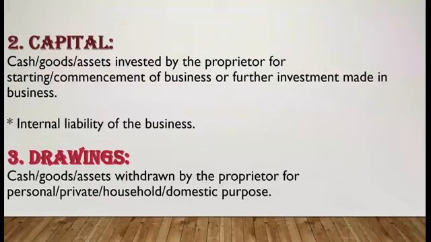Every time in the questions we will get the word commencement. Commencement means only the starting. When the business is started by the proprietor, the amount which is invested at that time is called the capital amount. It will always be treated as an internal liability for the business. Why is it treated as an internal liability? Because of the business entity principle, which says business and businessmen are two separate legal entities. That is why the amount invested by the owner is treated as an internal liability.